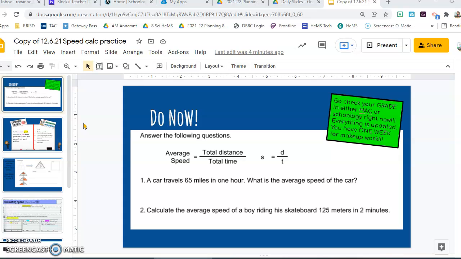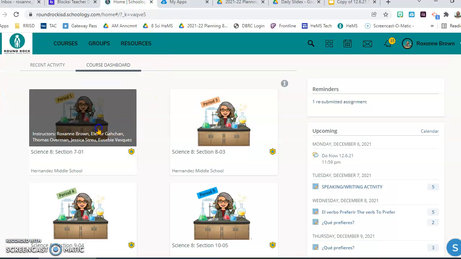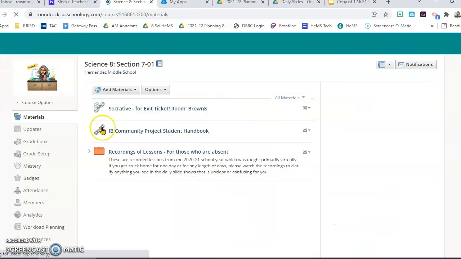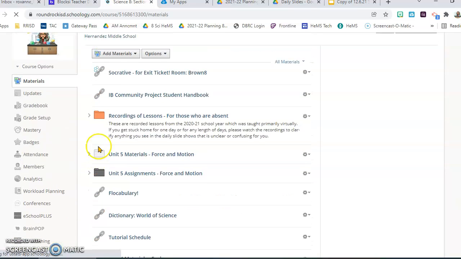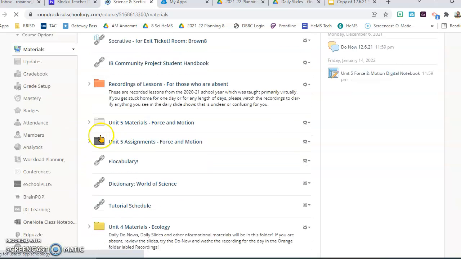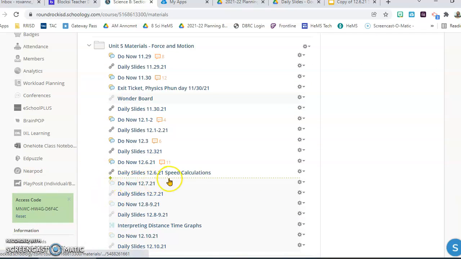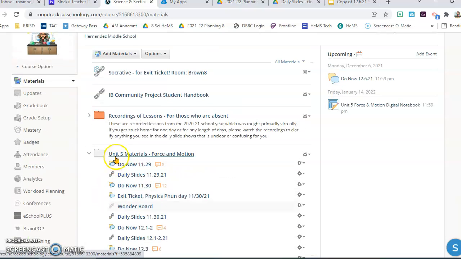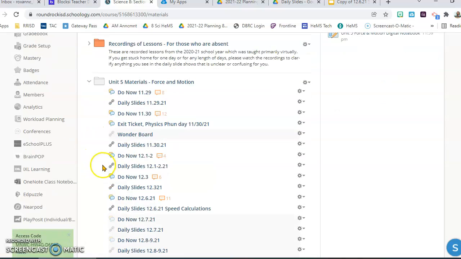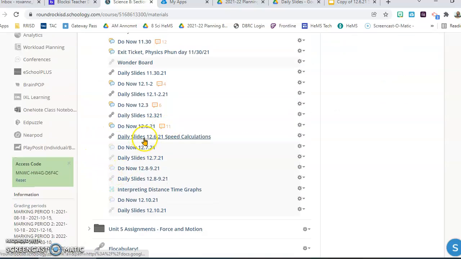Today's slide is going to cover a bit of today and tomorrow, because we're going to do some calculations in class on distance and speed and things like that. So what I want you to do is let's go into Schoology. And you're going to pick your class, doesn't matter what class. And you're going to come down here. So right here is where the recording is. We have the daily slides and the do now right here. You can answer the do now if you're not with us. Then you can answer the daily slides.